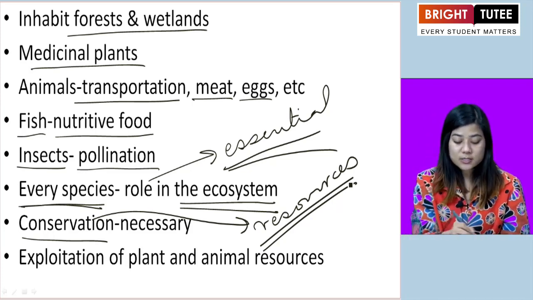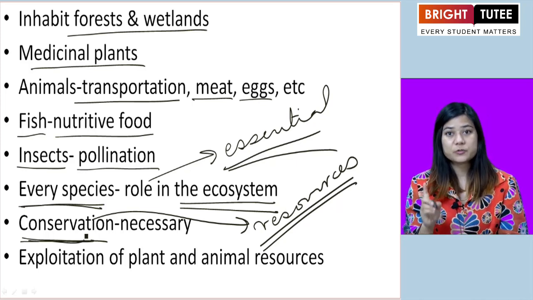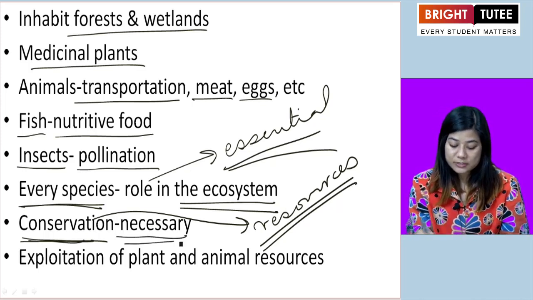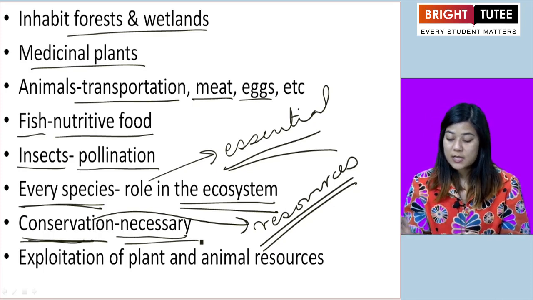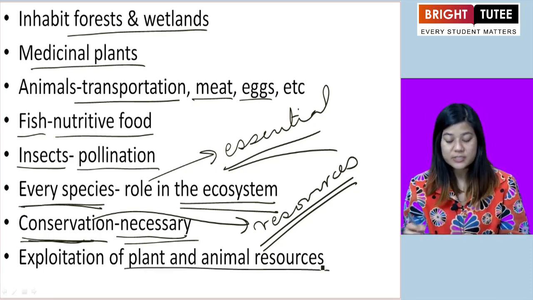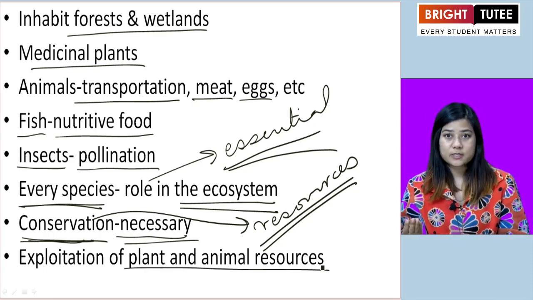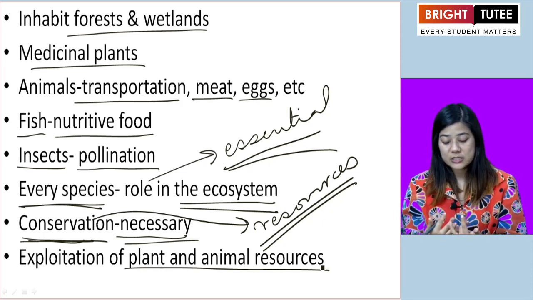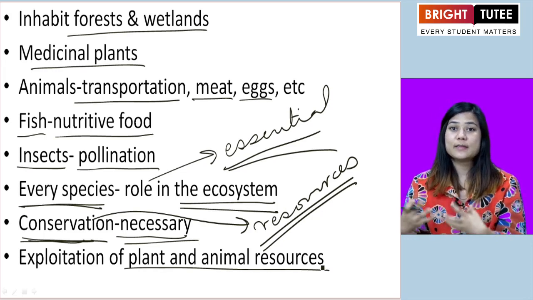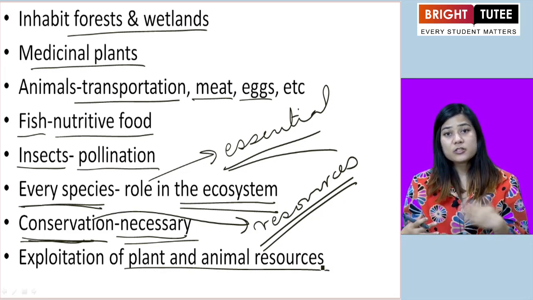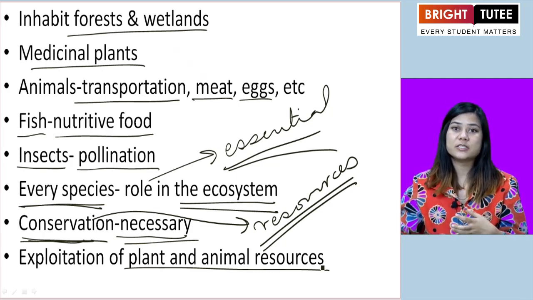So hence, conservation of that resource, which is wildlife, is absolutely necessary. And why do we need conservation? Because the plant and animal resources have been exploited. We have misused the natural resources provided by the plants and animals. So because of that exploitation, what is happening? Depletion of the resources is happening.